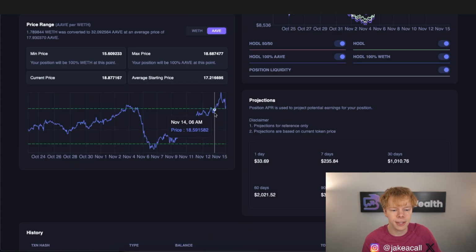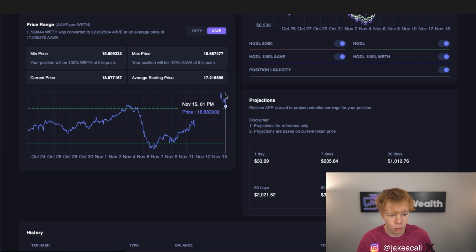But anyways, the first thing that I do when I go out of range in a position is I wait 48 hours. And this is something that I've always said throughout the past 2 years that I've been investing into concentrated liquidity pools. Do not rush the rebalance. And the reason why is because you have more divergence loss over here than you do over here. And as you can see, by waiting just 48 hours, it went in my favor. The position is now at a better point for divergence loss. It has lower divergence loss.